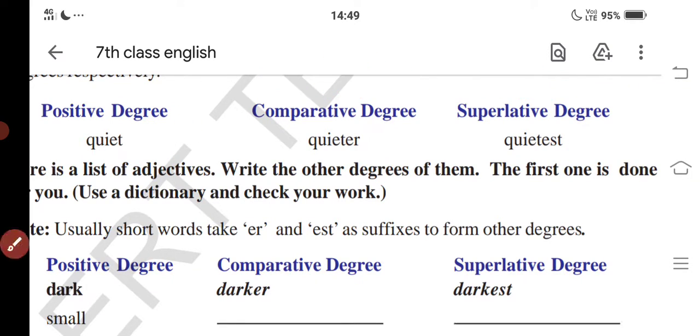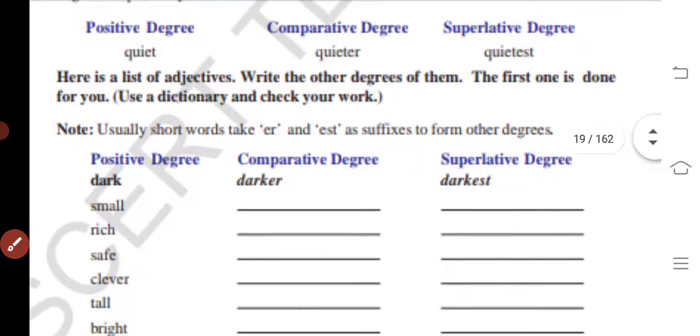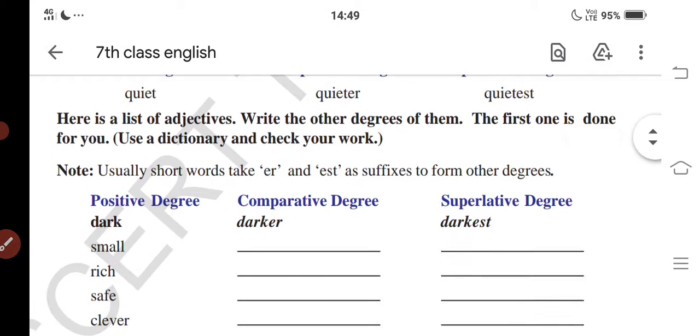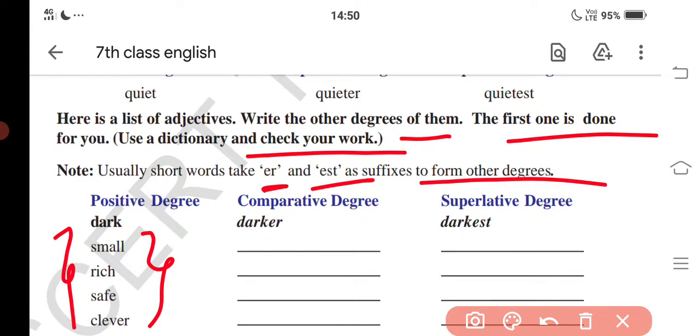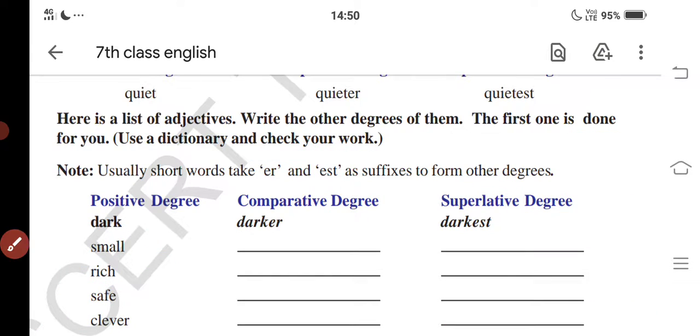Next, here is the list of adjectives. Write the other degrees of them. The first one is done for you. Use a dictionary. Note, usually we add ER and EST as suffixes to form other degrees. Here these are the examples. So we have to write comparative and superlative degrees for these words. Okay, let's start now.